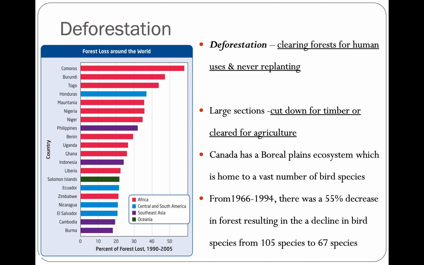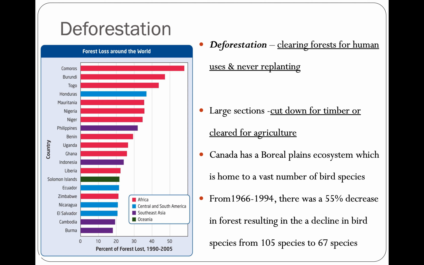We rely a lot on foreign meat because we have such a large dependence on red meat. So large sections get cut down for timber or cleared for agriculture. Like I said, Canada has a boreal plains ecosystem, which is home to a vast number of bird species. From 1966 to 1994, a 55% decrease in forest resulted in the decline in bird species from 105 to 67. Pretty substantial, right?